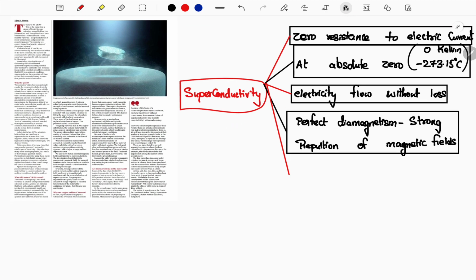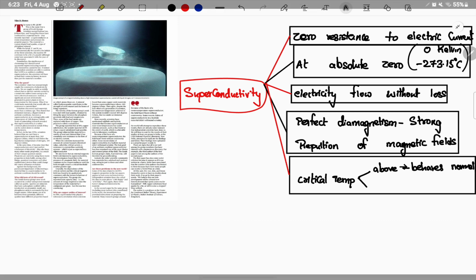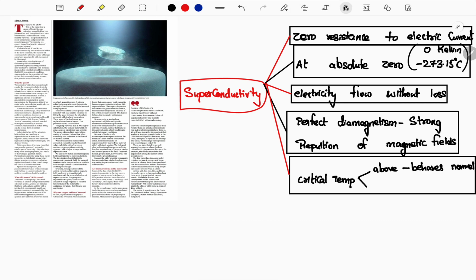That is what is called perfect diamagnetism, which is observed in superconductivity. Next, this happens at a critical temperature, which means above the critical temperature the material will behave as normal, and below the critical temperature it will behave as a superconductor. Superconductivity will be exhibited at a certain temperature or below it, down to absolute zero.